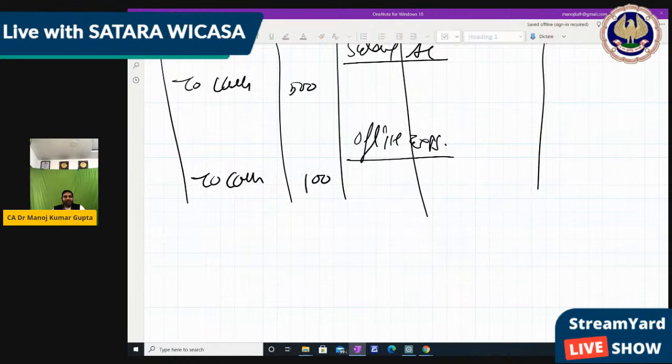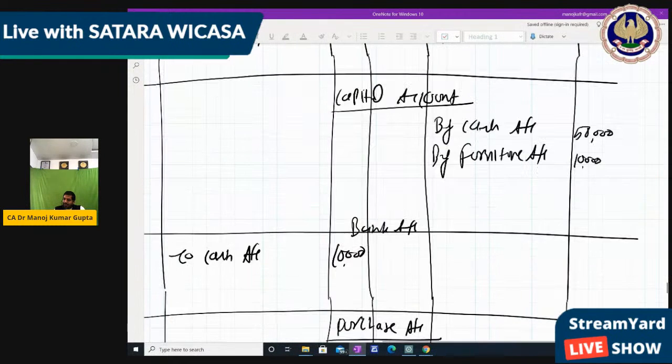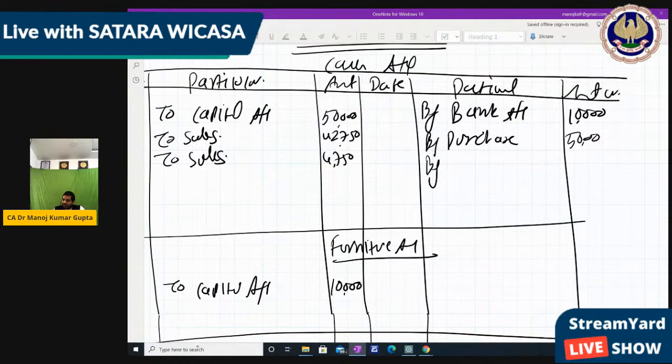Right? Now the second effect, that is in the cash account, so that our double accounting system is complete. Now by salary is 500, by office expense 100.